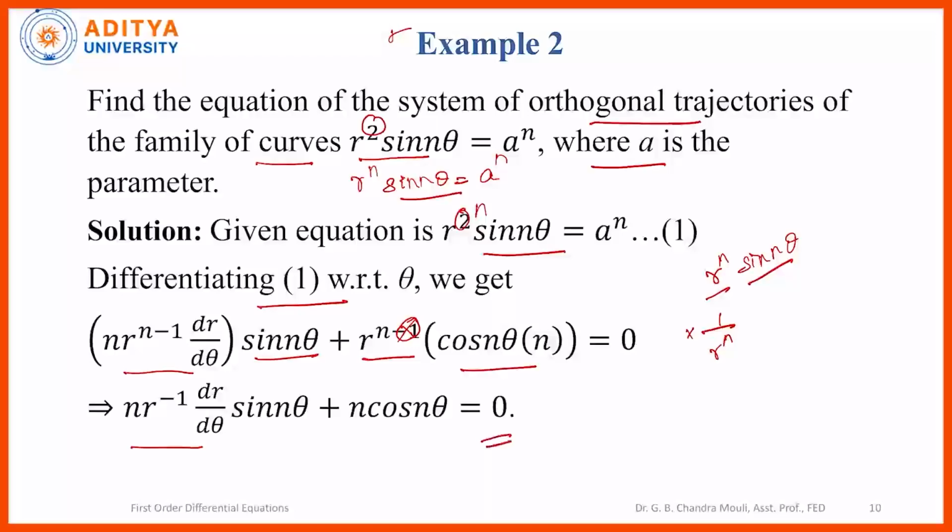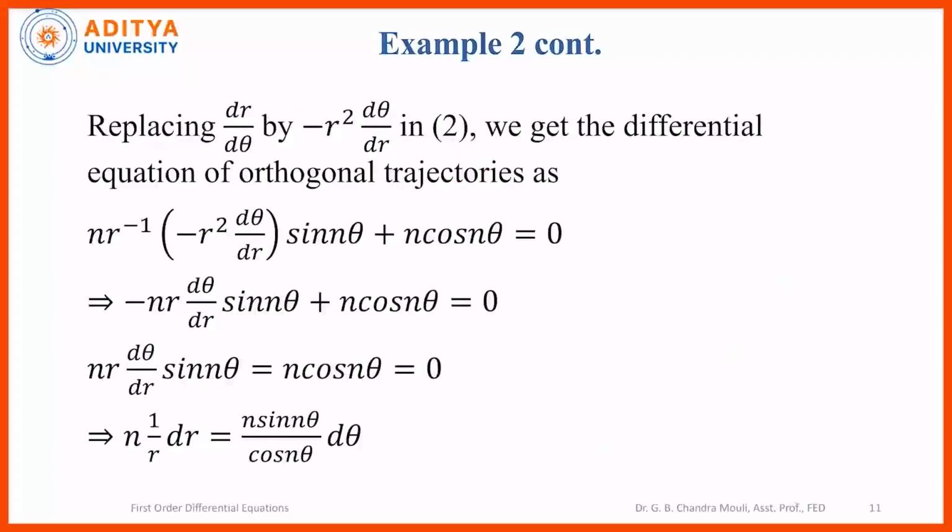So in this equation we do not have the parameter a, it is eliminated, and this is the differential equation of the given family of curves. The equation r^n sin nθ = a^n is differentiated with respect to θ, and obviously a is eliminated, and the differential equation of the given family of curves is obtained. Now in this equation we have to replace the derivative dr/dθ by -r² dθ/dr. Then we get the differential equation of the orthogonal trajectories.